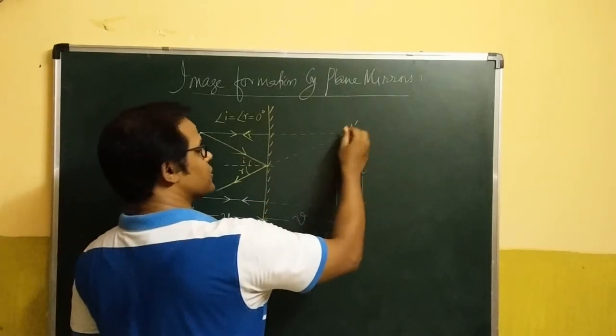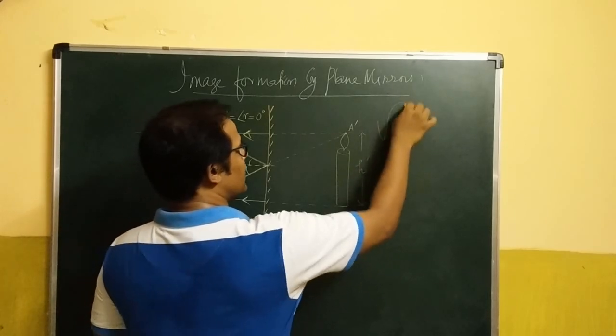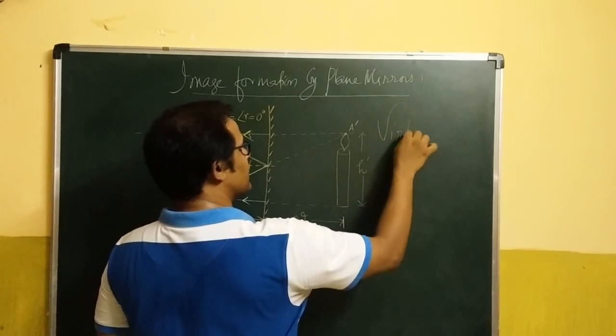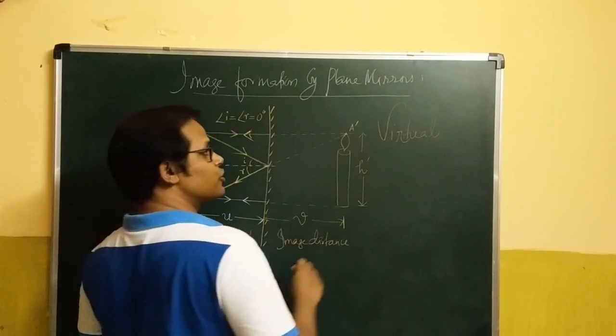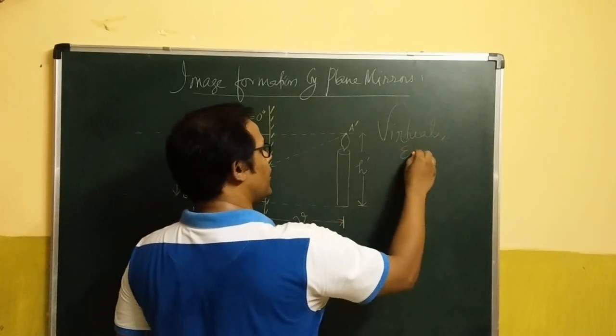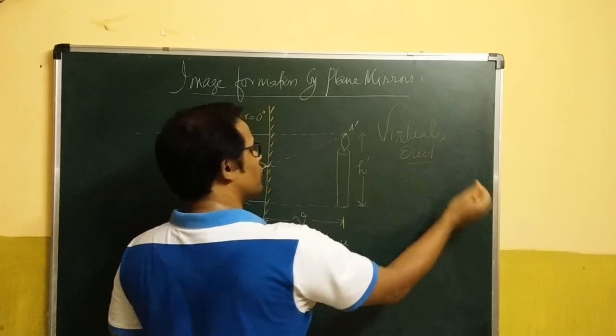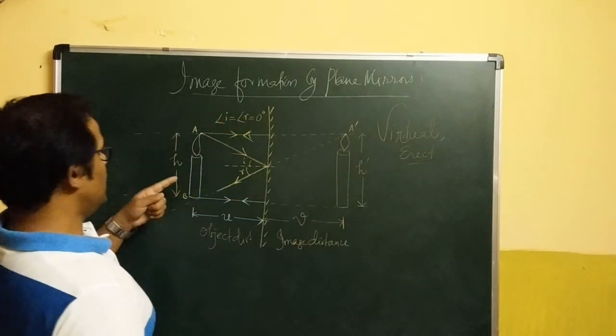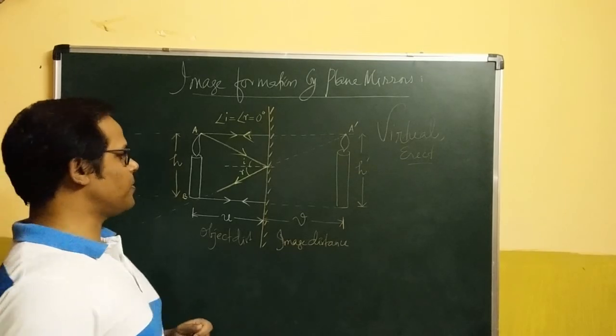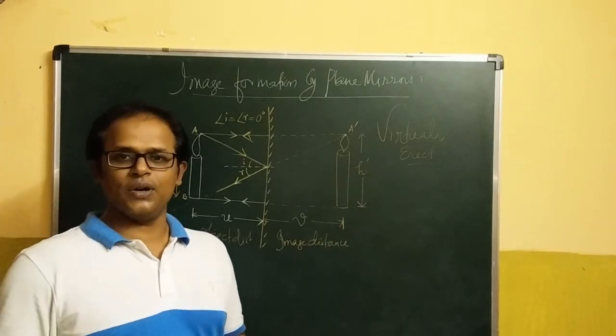Such intersection is called virtual intersection, and such images cannot be obtained on a screen, so they are called virtual images, which are always erect. Virtual and erect image.